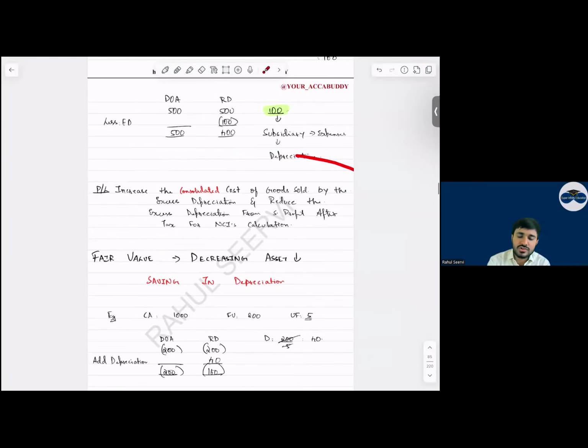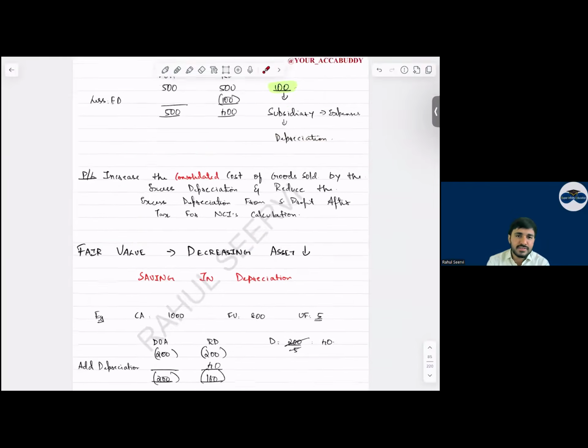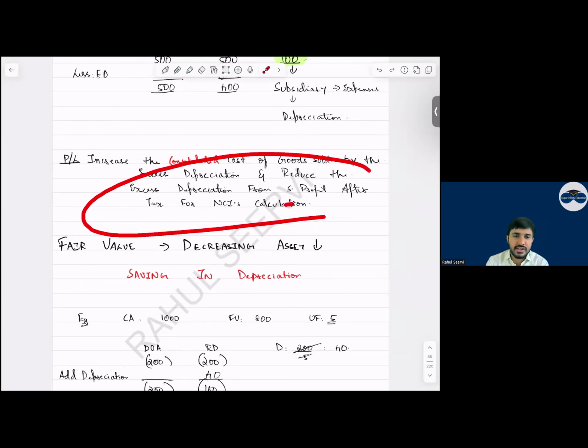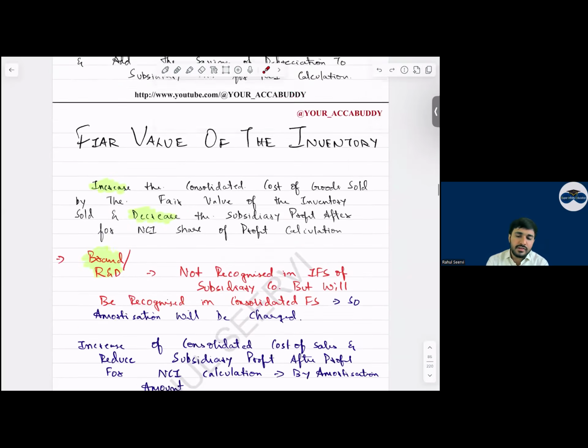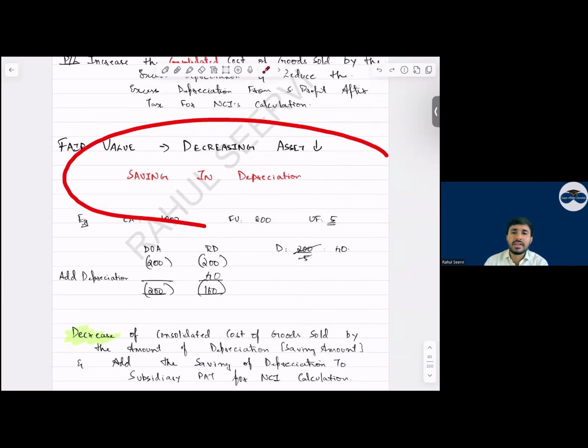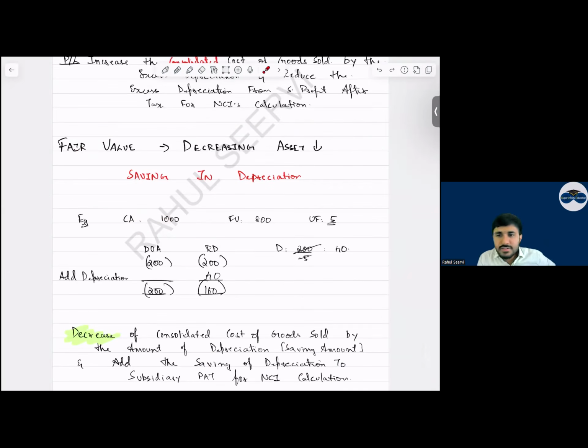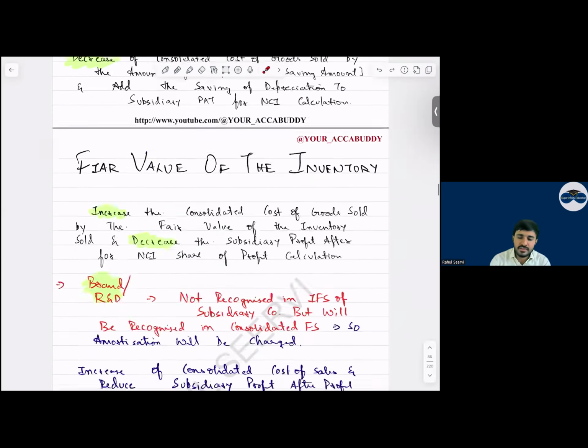Yes, sir. Increase the cost of goods sold, add the excess depreciation, and reduce the excess depreciation from the subsidiary's profit for the NCI calculation. Yes, sir. Then if the fair value is decreasing, everyone, can I say instead of depreciation expense there will be a saving? Instead of depreciation expense, there will be what, everyone? There will be a saving. Yes, sir. Other than this, nothing.